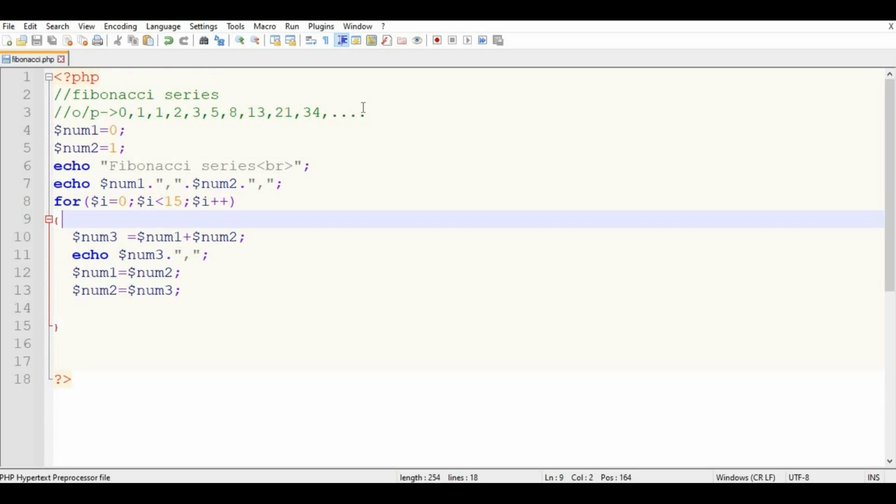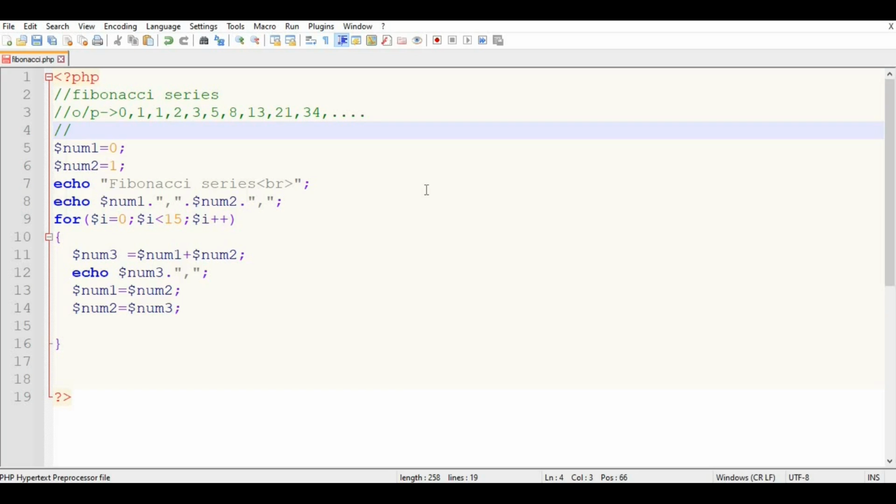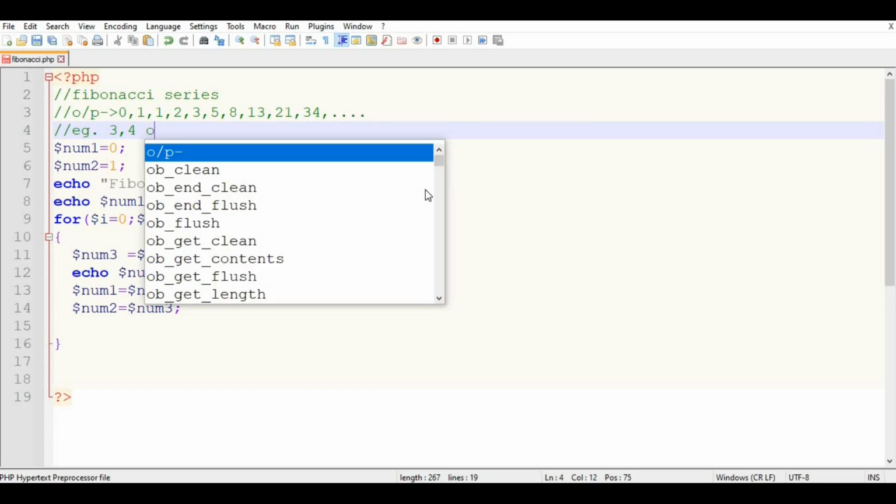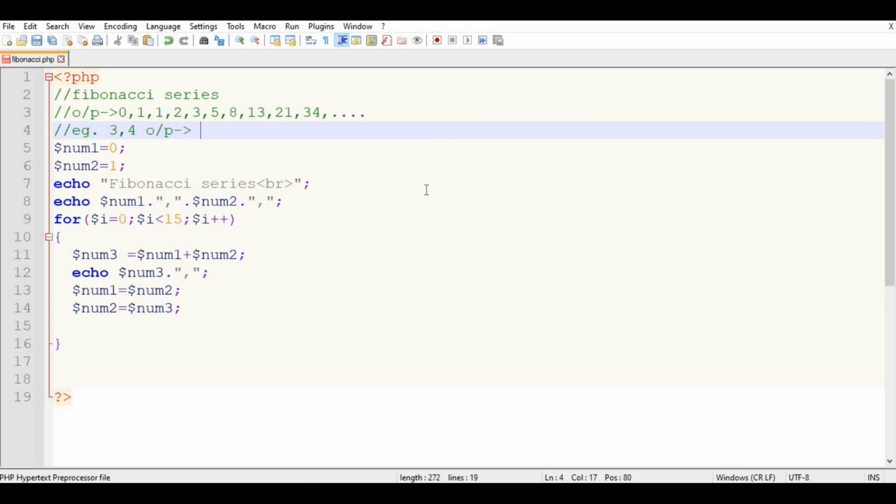It is not necessary to always start the Fibonacci series with 0 and 1. We can consider another example. Suppose I take the two numbers 3 and 4, and my output should be like this: 3, 4, then the addition of these two numbers 7, then 4 plus 7 is 11, then 18, and so on.